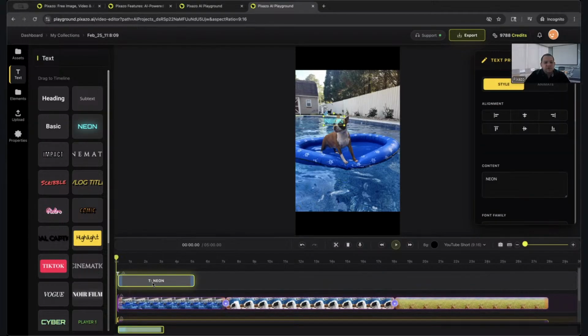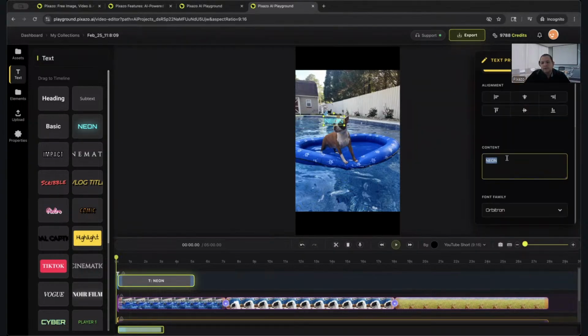Okay, once you select that text box, you're going to get the properties of the text on the top right hand corner here. From here, you have different things you can do: alignment, content. Okay, so this is where I will change the actual words on there, and I'm just going to type my dog's life.